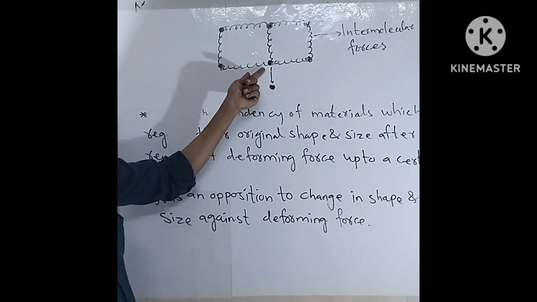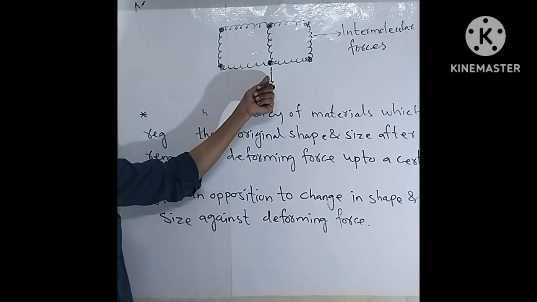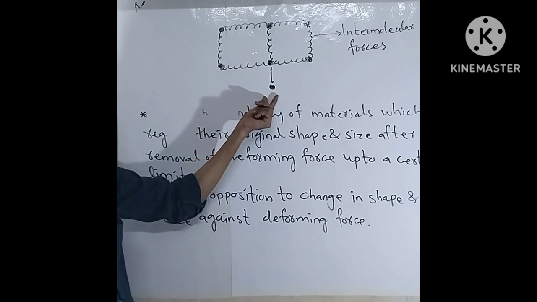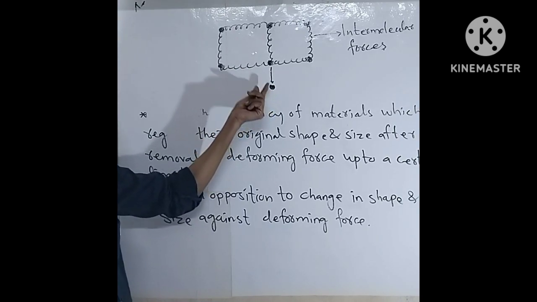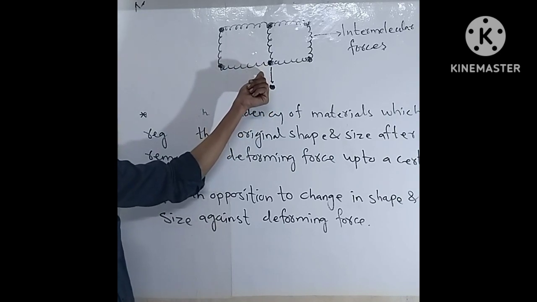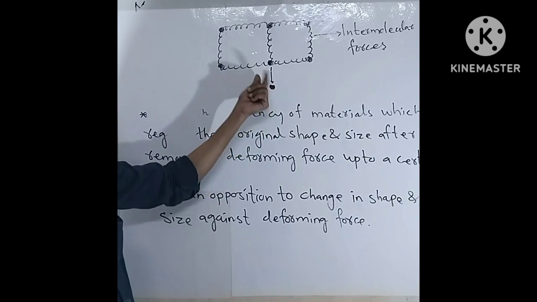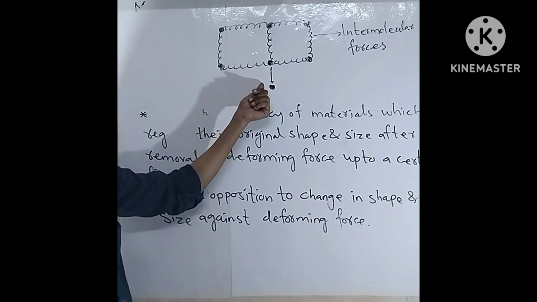Means they apply a restoring force. First we displace it by applying a deforming force, and these springs try to pull the molecule back to its original position. So there will be a restoring force developed inside the rigid body.